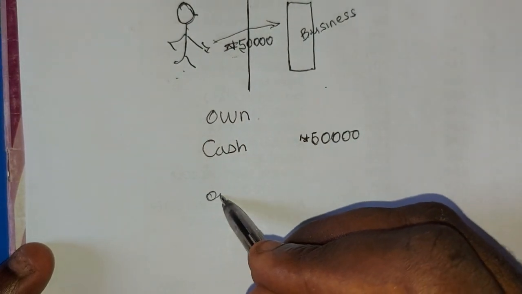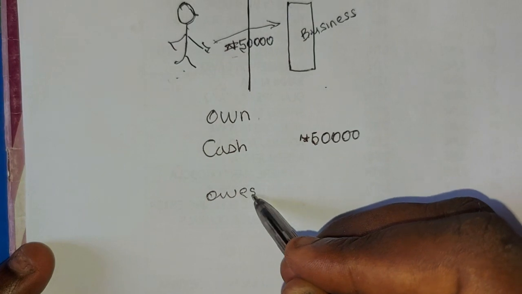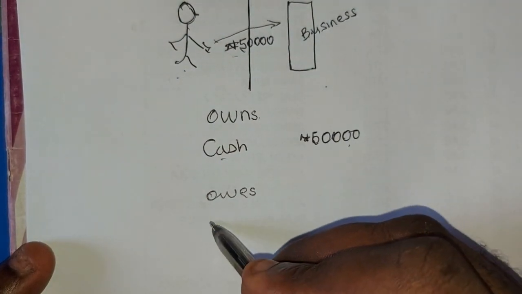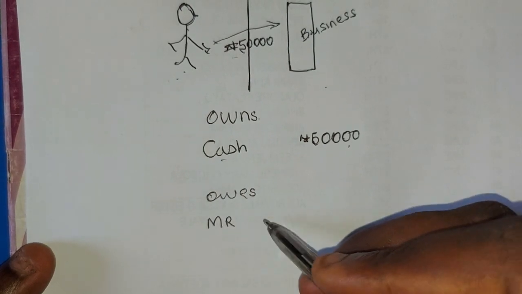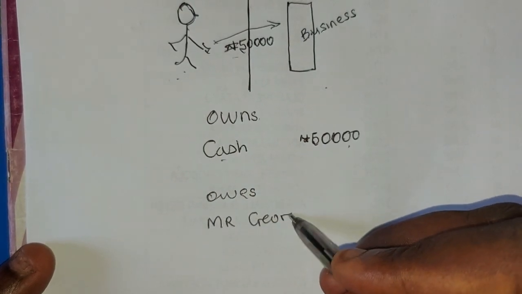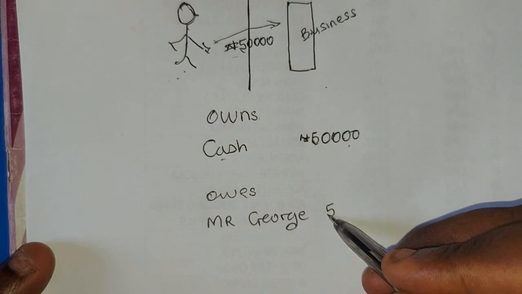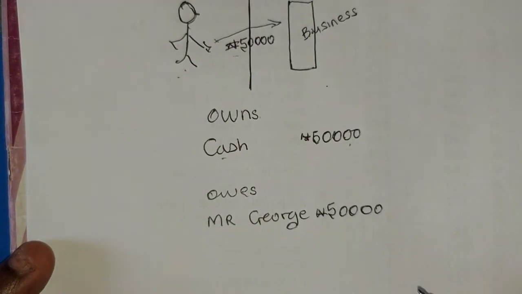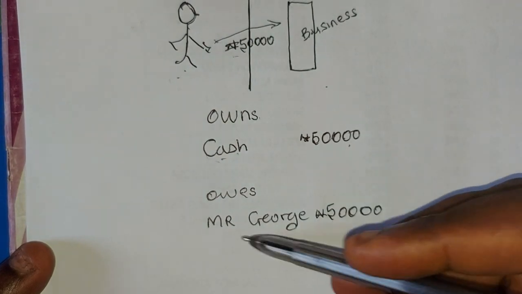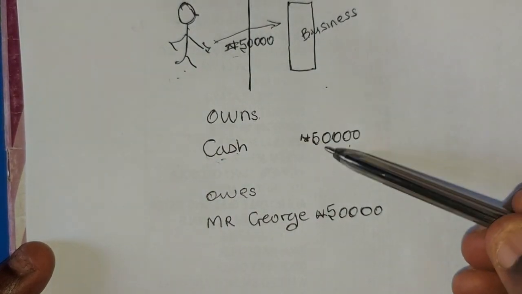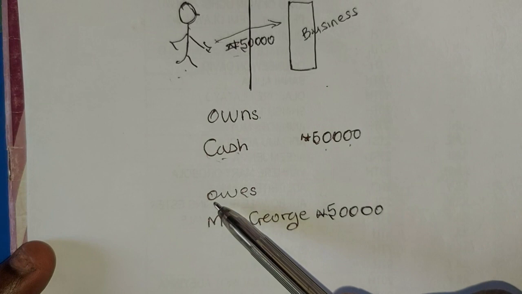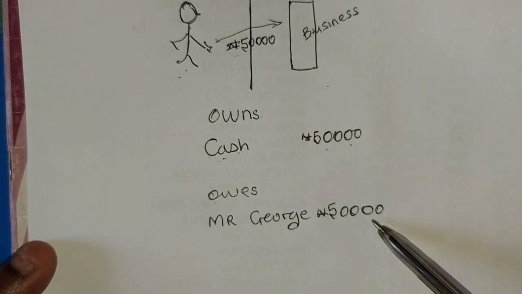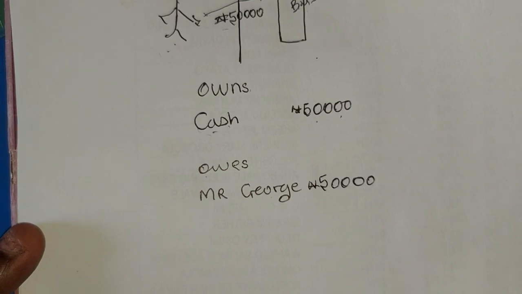The business also owes Mr. George 50,000 naira. At every point in time, the business is having cash, the cash invested into the business, which is 50,000. The business owes Mr. George 50,000. Take note of that. So that is the first scenario.